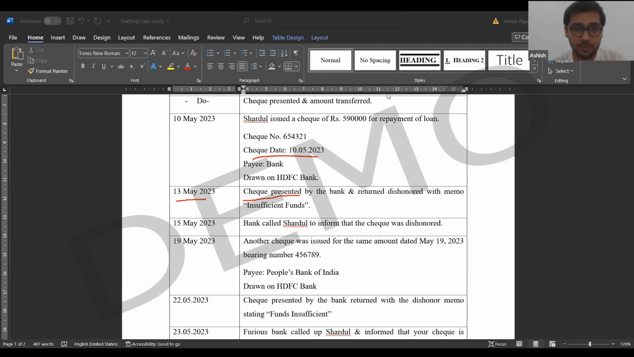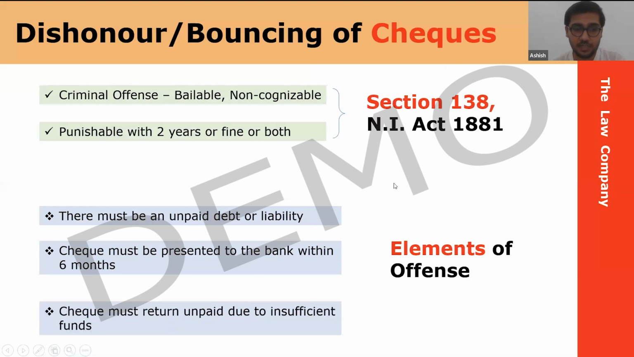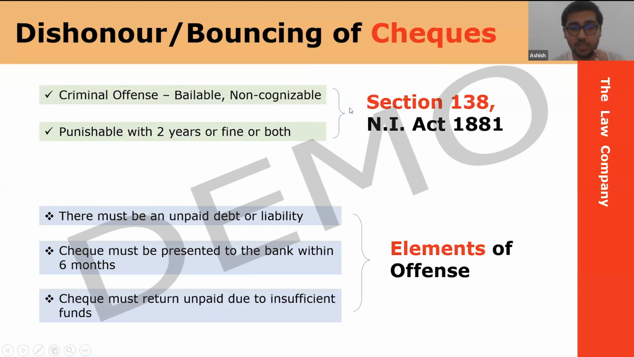Let's come to the third element. Last element. The check must return unpaid due to insufficient funds. So in our case, has the check returned unpaid and was there a memo with insufficient funds? Yes, sir. Correct. Perfect. So we have all three elements.